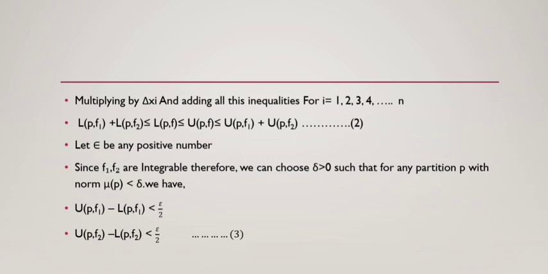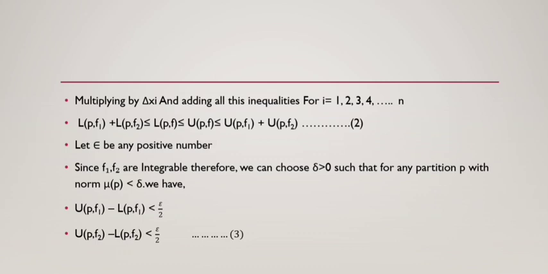Multiplying by Δx_i and adding all the inequalities for i = 1, 2, 3, 4 up to n, we get: lower sum of f1 plus lower sum of f2 is less than or equal to the lower sum of f, which is less than or equal to the upper sum of f, which is less than or equal to the upper sum of f1 plus the upper sum of f2. Consider it as equation number 2.